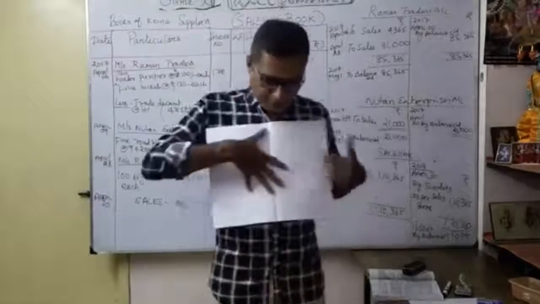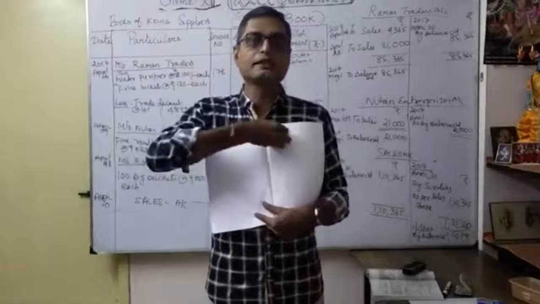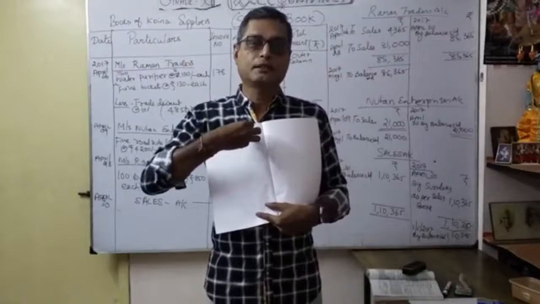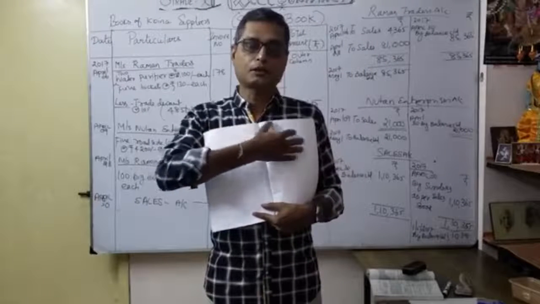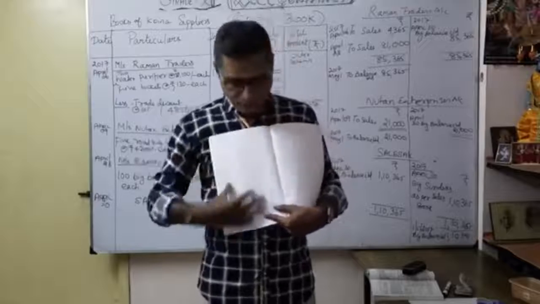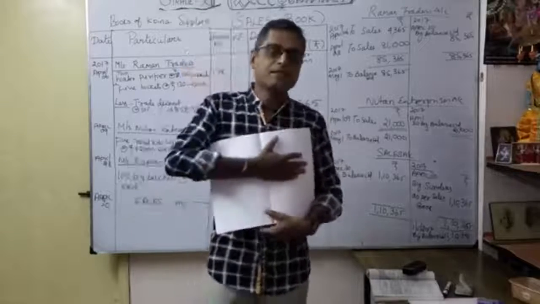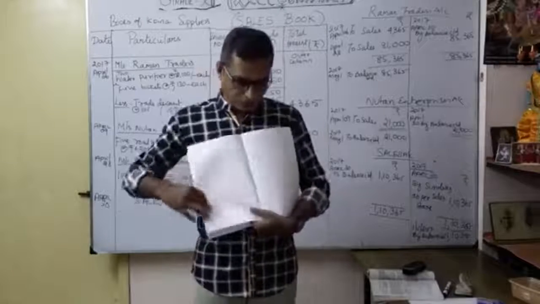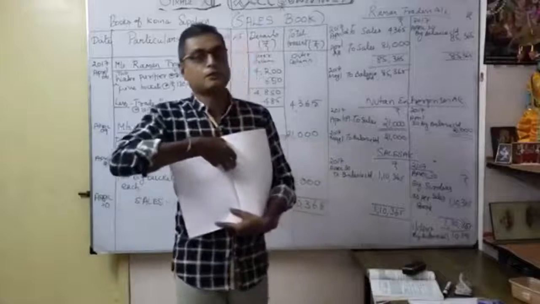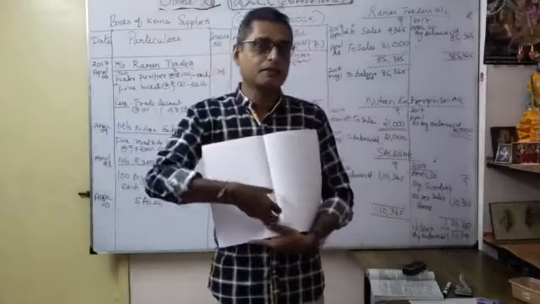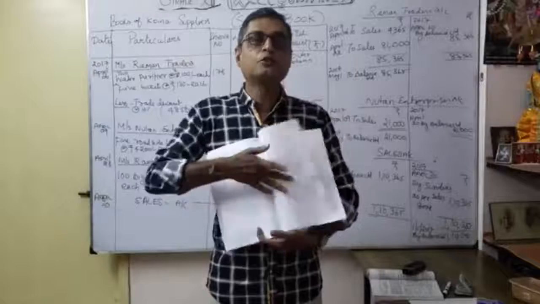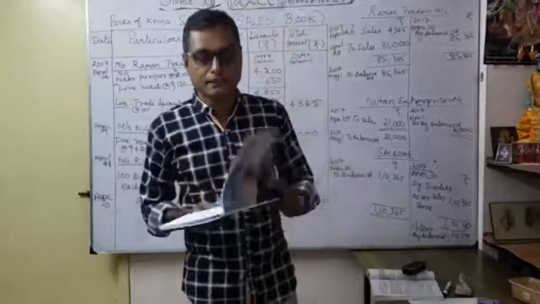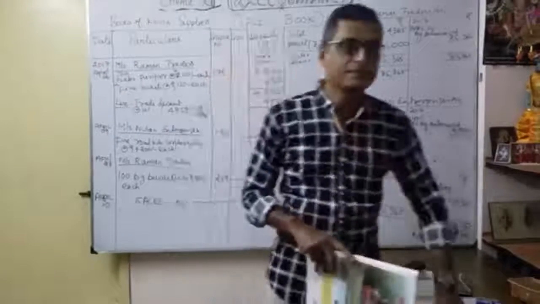You can write a full page as a sales book. You can put a heading, sales book, date, particulars, ledger folio, inner column, outer column. Maybe you can occupy a full page or only this page. Thereafter, simultaneously you can open the parties' ledger. Use this page, then turn to the next page. You can open Raman Traders here, give some space, then Newton Enterprises. Thereafter, the sales account. Likewise, you want to open them simultaneously at a time. Then only can you do the work very easily without any confusion. So never forget this information.